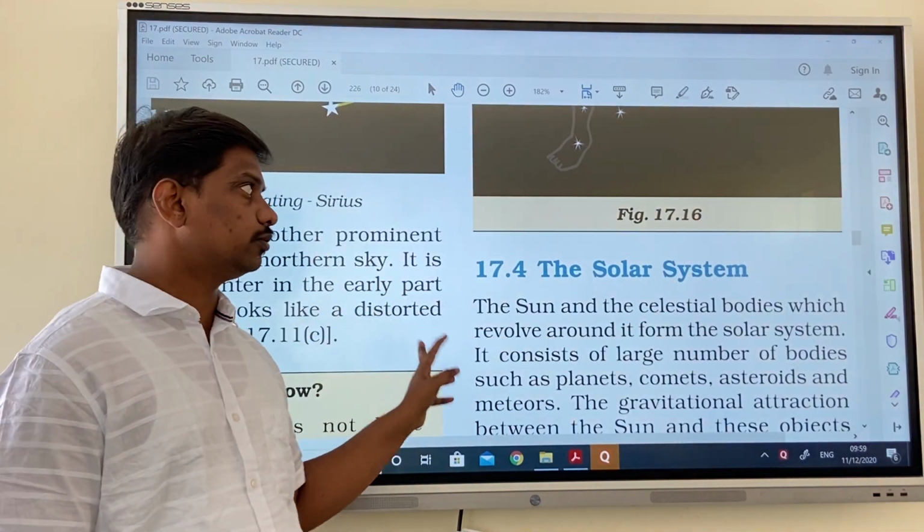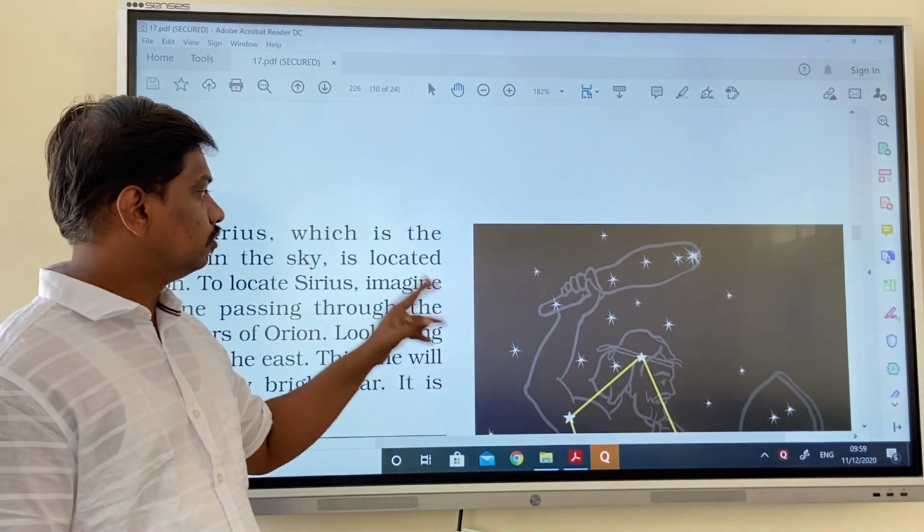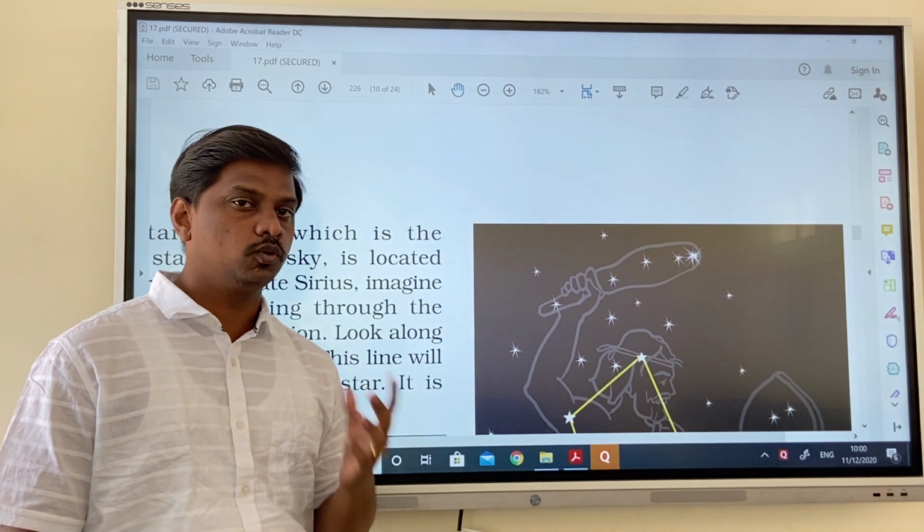We have discussed the different types of constellations which we can see in different shapes, when they will look like that and in which season we can see them.